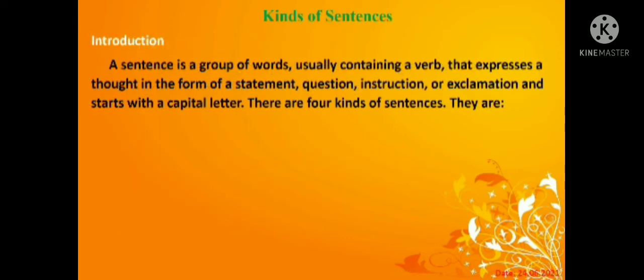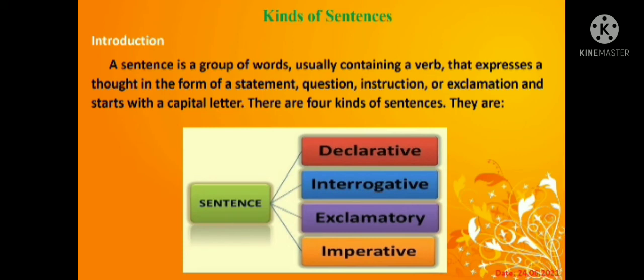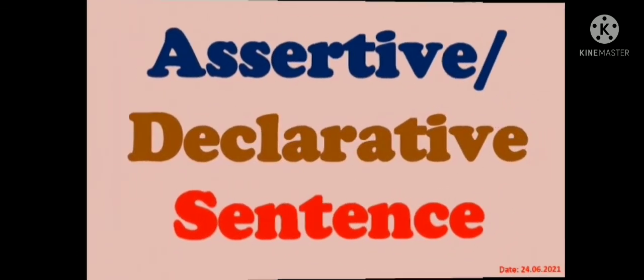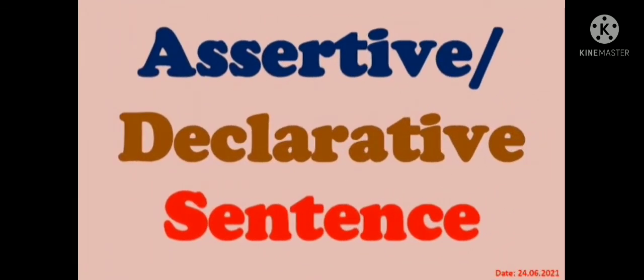A sentence is a group of words, usually containing a verb, that expresses a thought in the form of a statement, question, instruction, or exclamation, and starts with a capital letter. So there are 4 kinds of sentences: declarative, interrogative, exclamatory, imperative. Let's know each one by one. First one is the assertive or declarative sentence. This is also called the statement sentence.